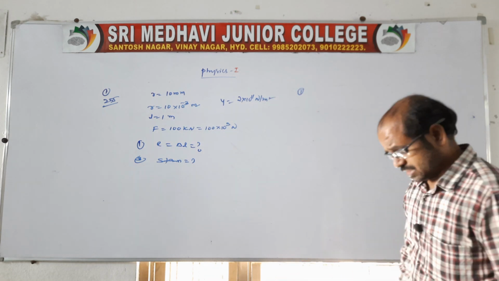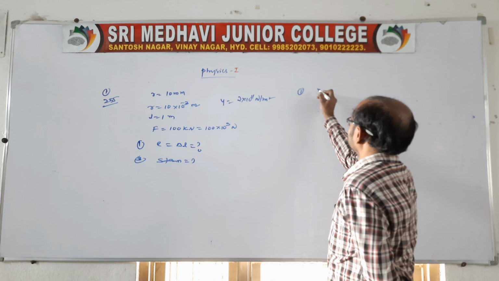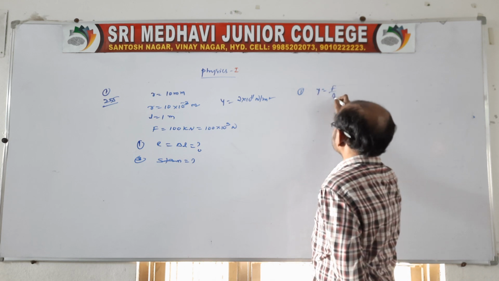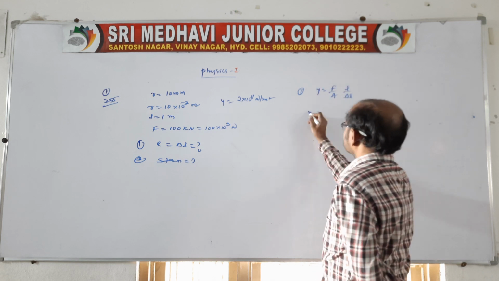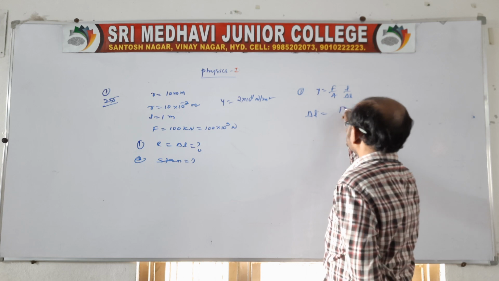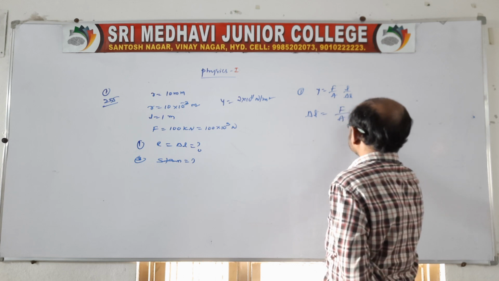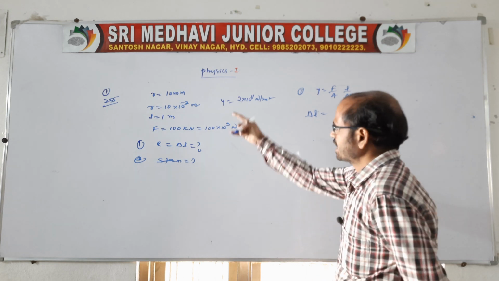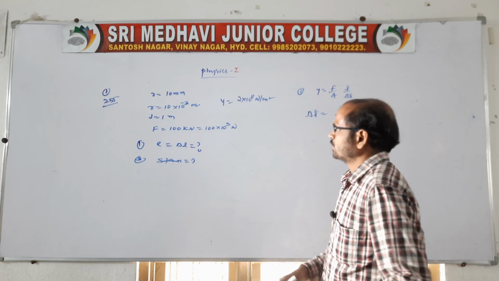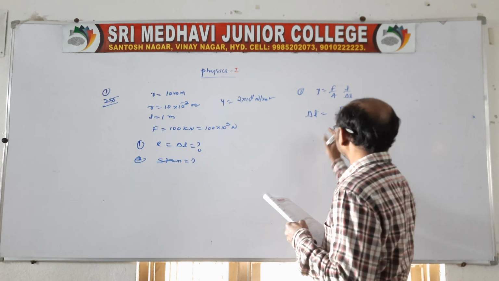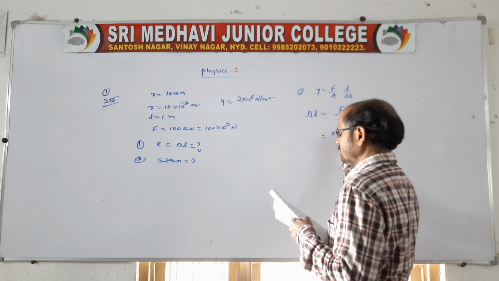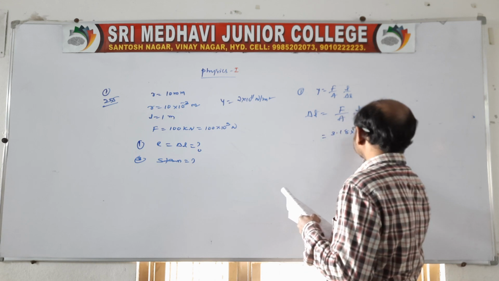How will we get delta L? We know Young's modulus is equal to F by A into L by delta L. So delta L is equal to F by A into L by Y. F by A we know, you take it directly from the previous one: 3.18 into 10 power 8.